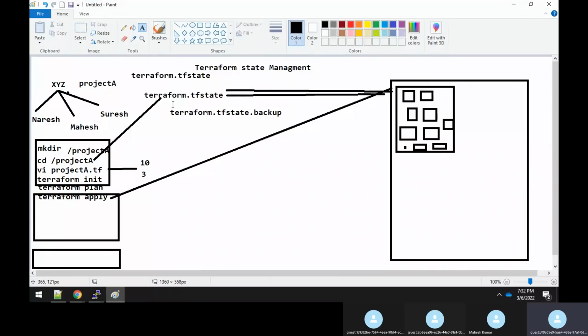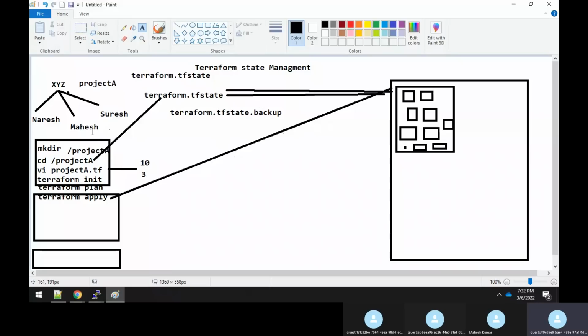So basically, the state file will have updated information about the state of your Terraform, and the backup will have an older version. Whatever you first created for the 10 resources will be in the backup file. Now Naresh has added 3 more resources apart from the 10, so totally you have 13 resources. The 13 resources' information will be in your new, latest terraform.tf state file. That's how it always works.